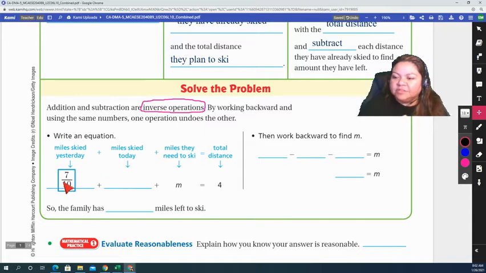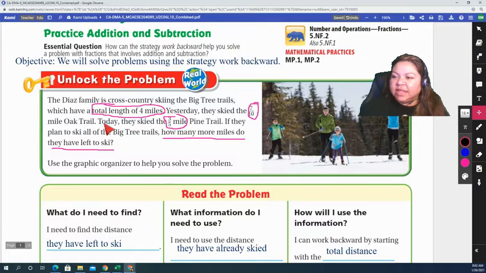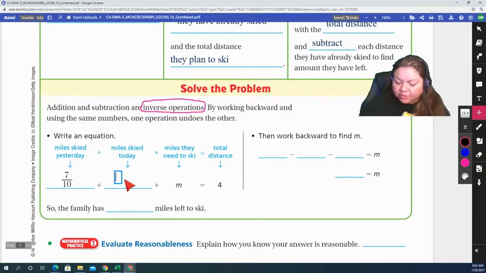And we add 7/10 plus the miles skied today, which is 3/5 of a mile. So I'm going to write 3/5. And then if I add the miles they need to ski, the leftover miles, I would get the total distance. So this equation represents the scenario, and I'm trying to find m, the miles they need to ski.